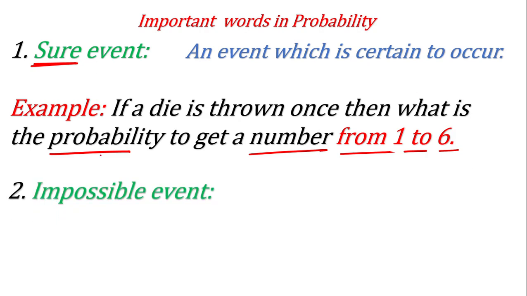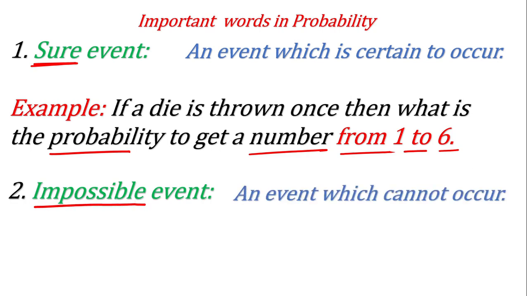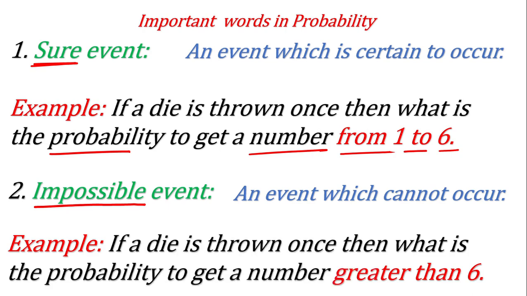Okay, next is the impossible event. Again, the name is telling you the meaning of impossible event. An event which cannot occur, which is impossible. Like its possibility is 0%. So for example, if a die is thrown once, then what is the probability to get a number greater than 6? On a die you cannot have any number which is bigger than 6. So it's an impossible event. These are the impossible events.